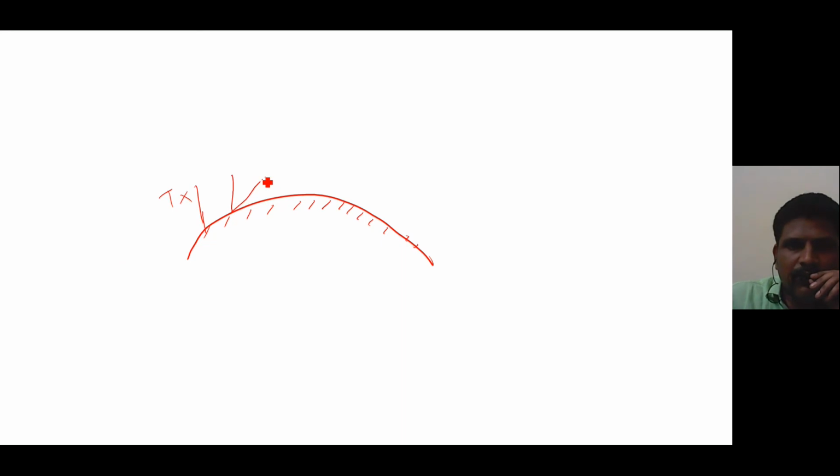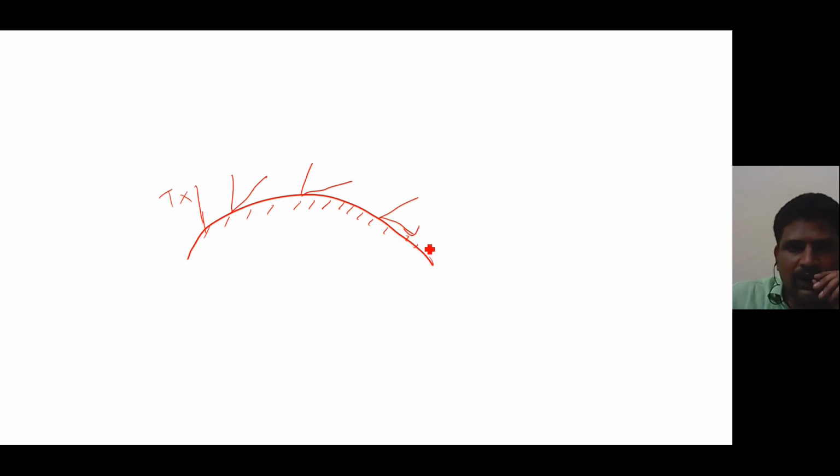Another problem of ground wave propagation is diffraction and tilting. For example, let us see here. This is the earth surface and this is the transmitting antenna. As the wave travels around the curvature of the earth surface, the wave goes on tilting. For example, like this. Here the wave tilts more.